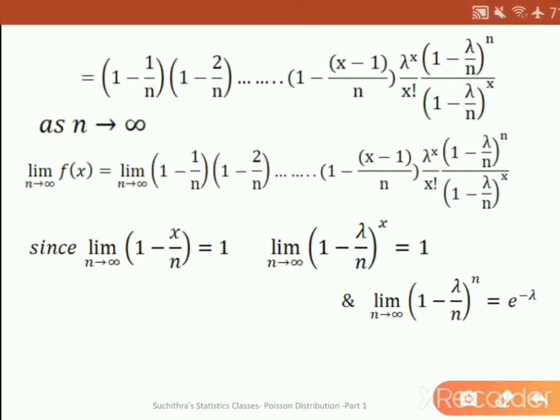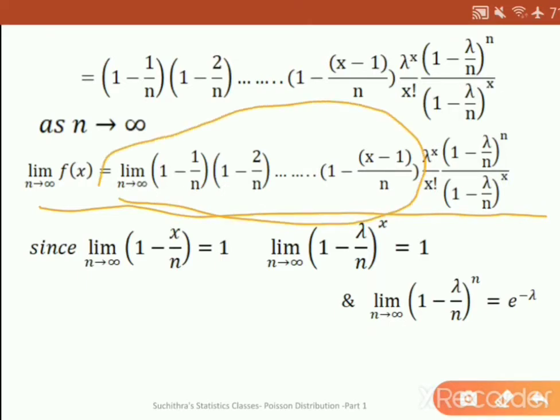So, when we apply these results, the limit as n tends to infinity of (1 - 1/n)(1 - 2/n)...(1 - (x-1)/n) becomes 1. And the limit as n tends to infinity of (1 - lambda/n) raised to x also equals 1.